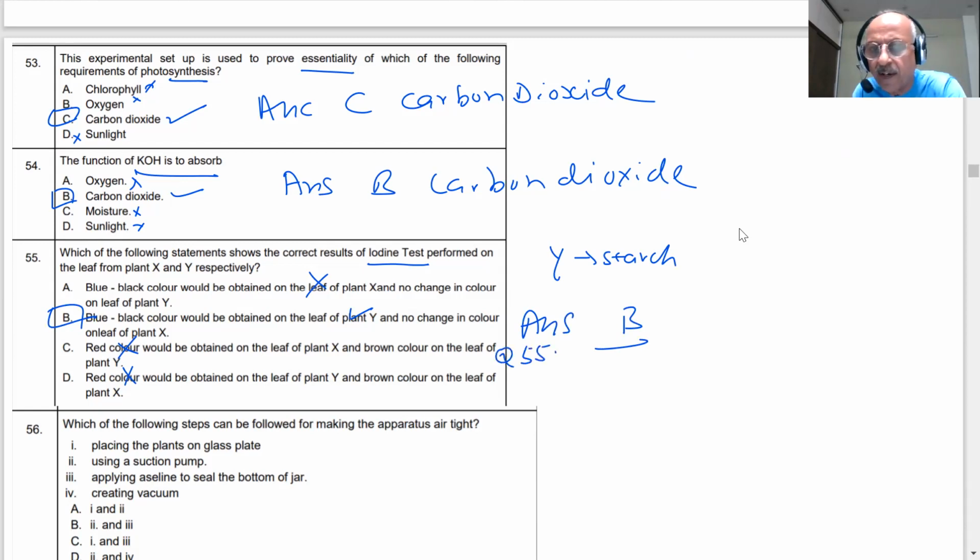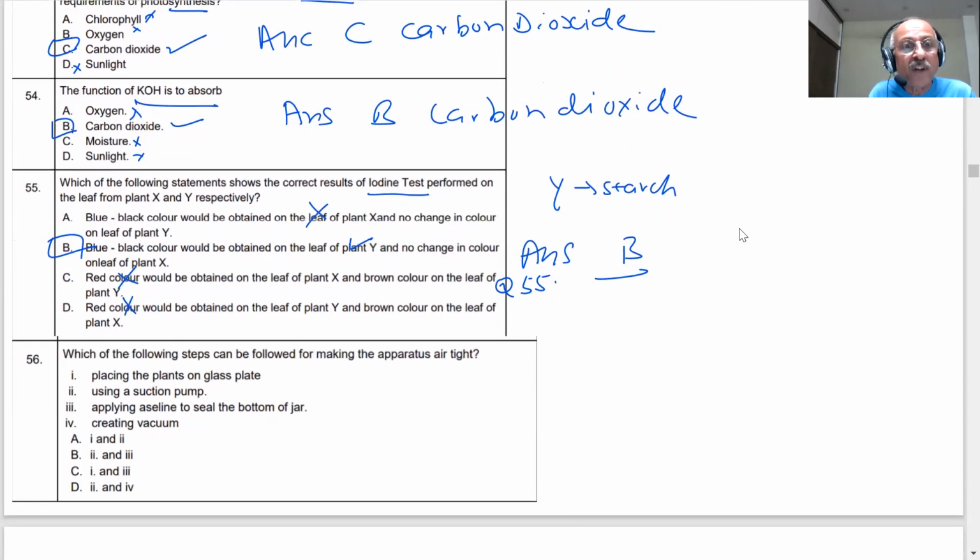Okay, all right. Let us see the next question. 56. Which of the following steps can be followed by making apparatus airtight? We have shown you what you do in the activity, as you have read in the NCERT book. You are placing a glass slab, then a jar, and then grease. Grease is applied so that it becomes airtight. Placing the plants on a glass plate, that is correct. One is correct.